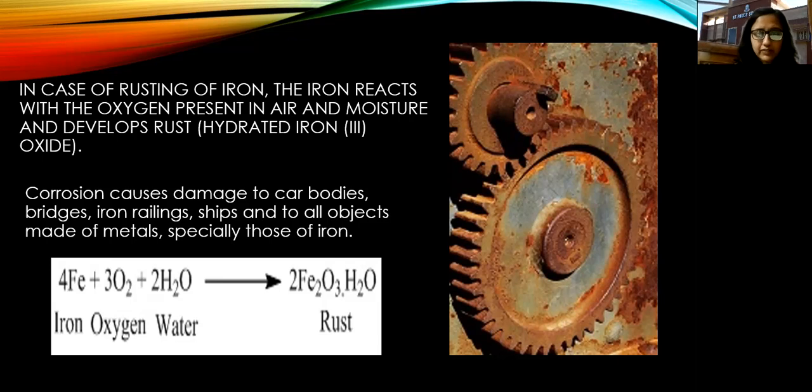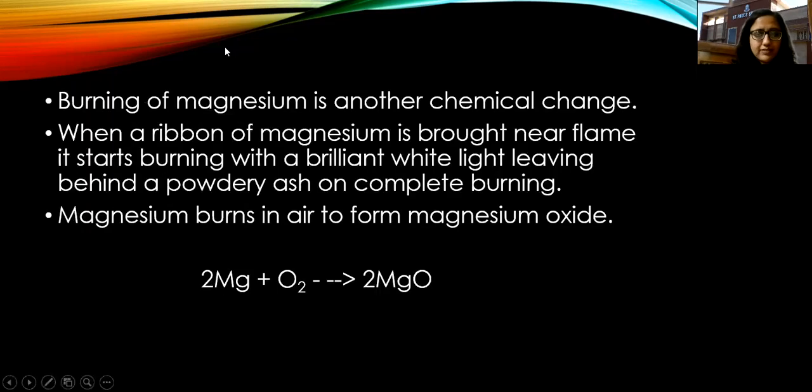Let us move on to the next example. Now the next one is burning of magnesium. See, magnesium is again a metal. अब magnesium क्या होता है? Burning of magnesium is another chemical change.